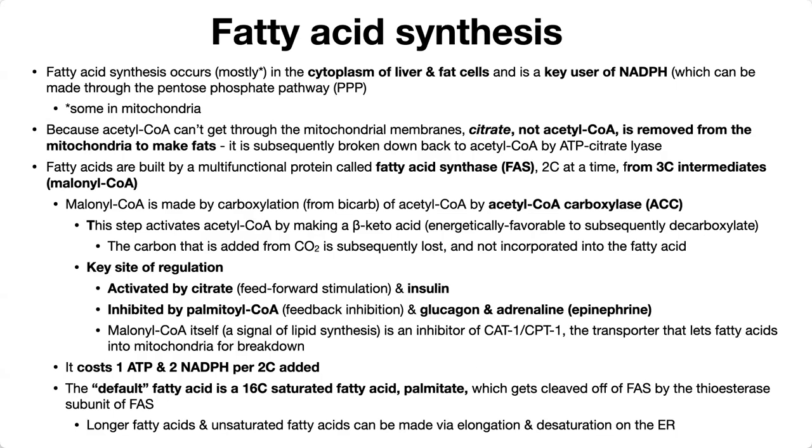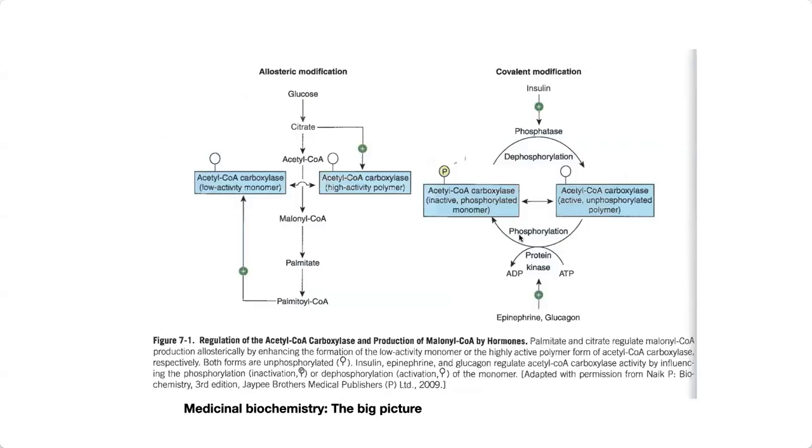Our ACC is also going to be regulated hormonally through phosphorylation and dephosphorylation, involving those hormones we see over and over when we're talking about metabolism: insulin, that signal of kind of high energy, high glucose, and its counterpart, glucagon, our signal of low energy. And remember, glucagon is often working the same way as epinephrine. Epinephrine, that's kind of like our stress signal. So if we want to break down things for energy, we're going to have glucagon and epinephrine acting. And if we want to store energy, we want insulin.